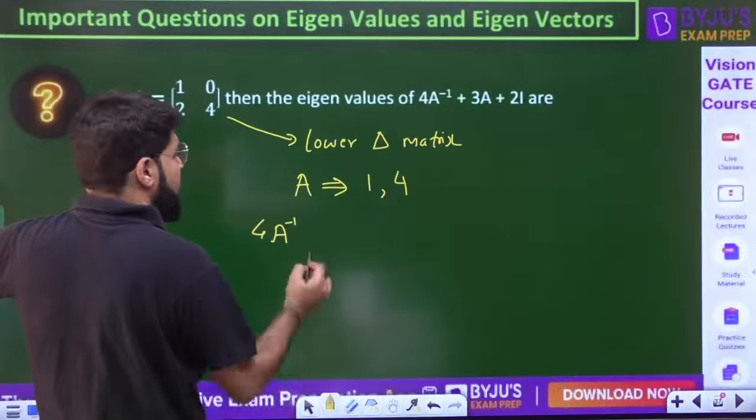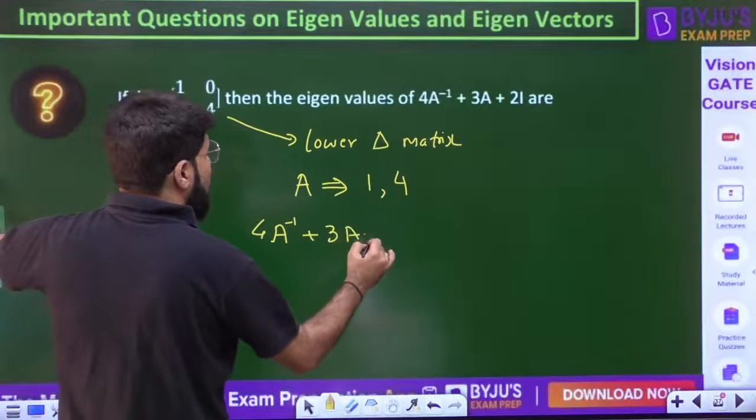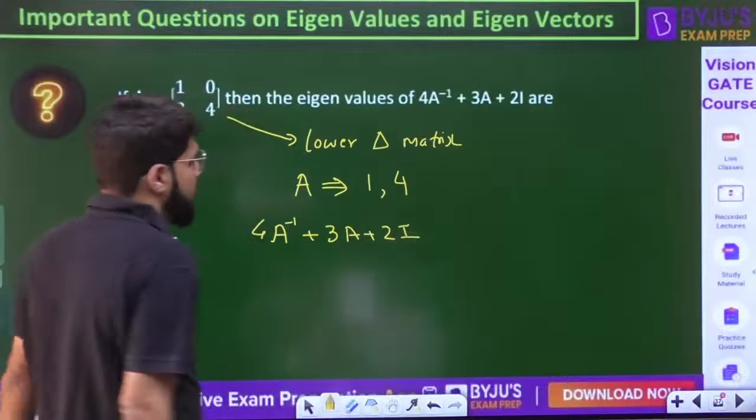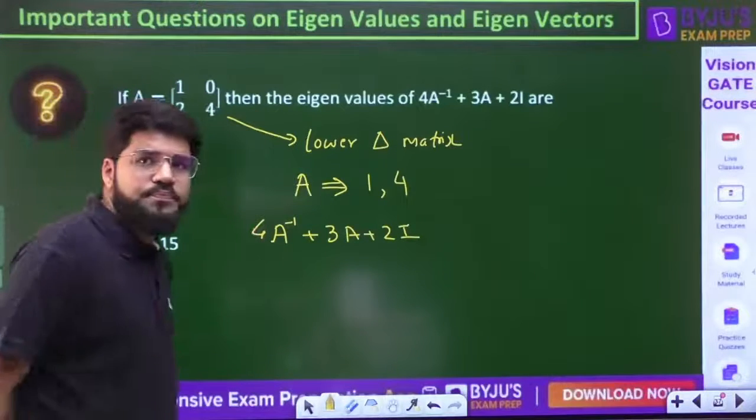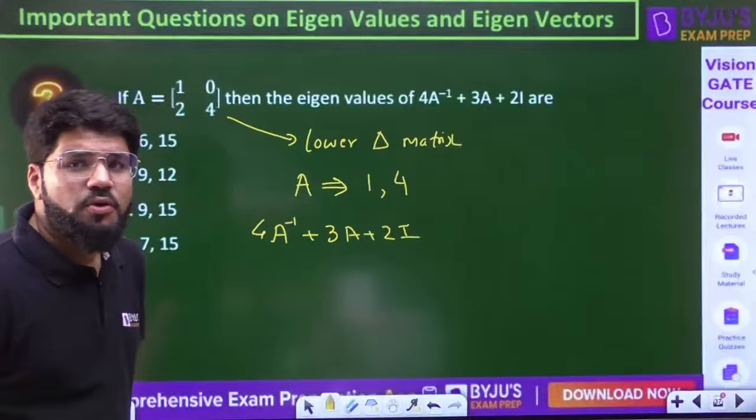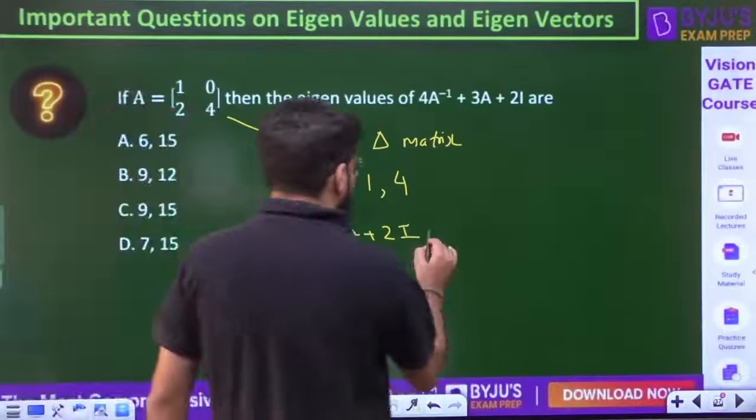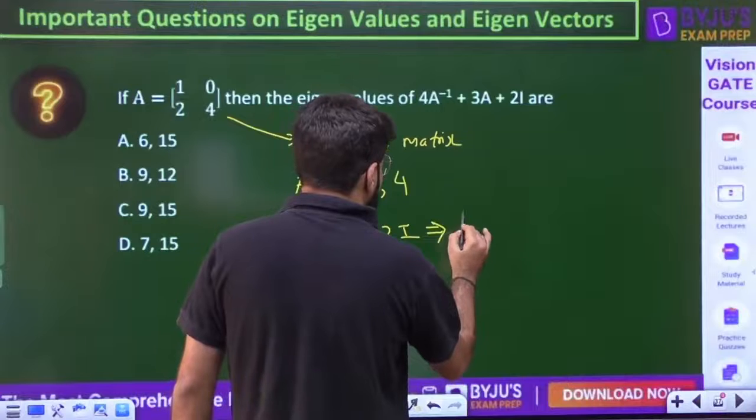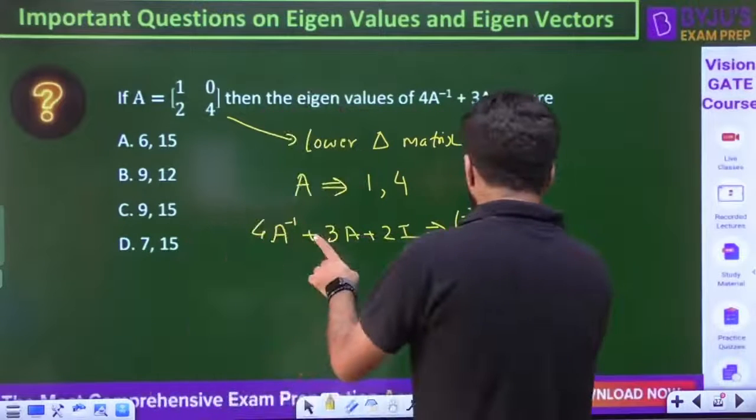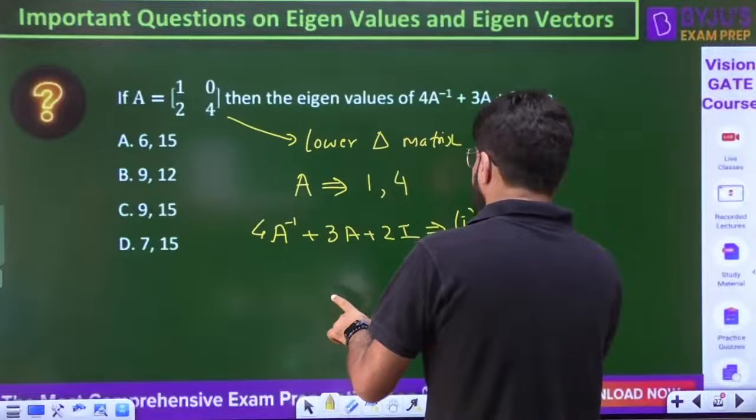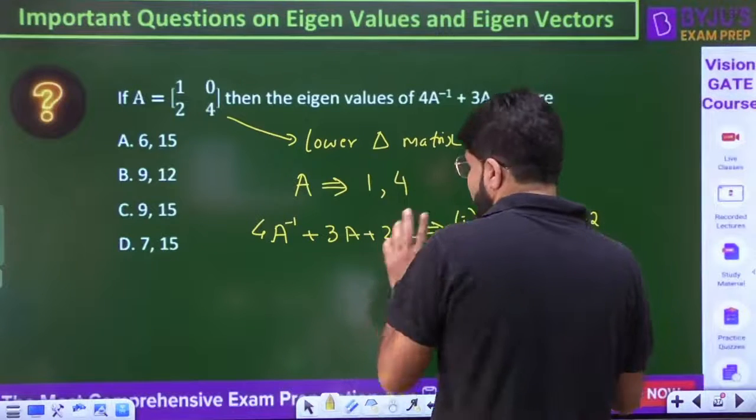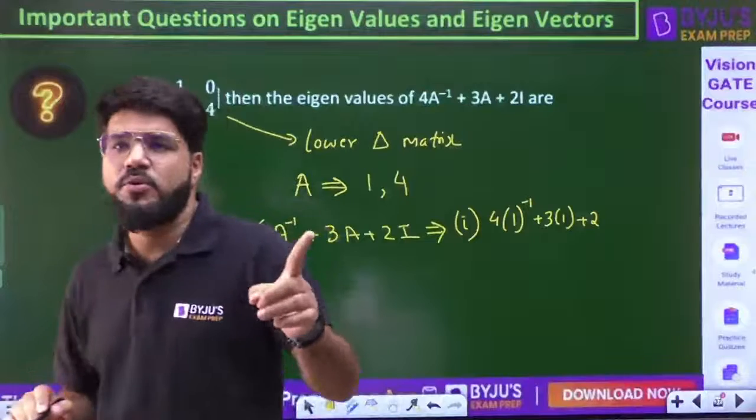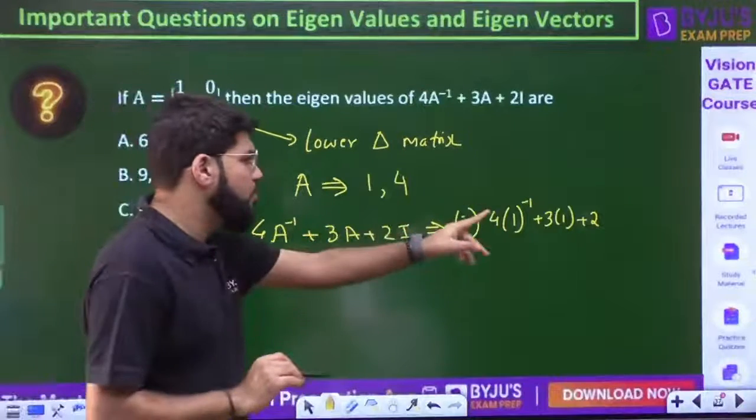Don't solve individually, just solve it in one shot. 4A inverse plus 3A plus 2I. Whatever operation is applied to the matrix, the same is applied to the eigenvalue. So what is going to be the first eigenvalue? 4 into 1 inverse plus 3 into 1 plus 2 into I. Whenever it is an identity matrix, it will be only the number 1, so write down 2 into 1, that is 2.